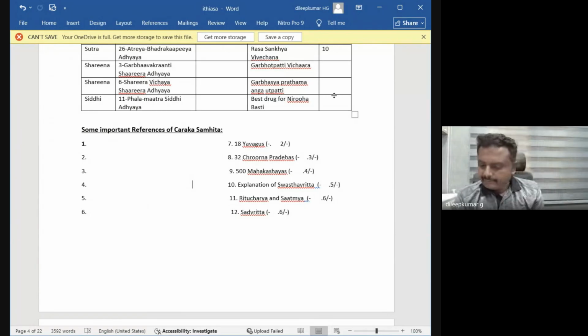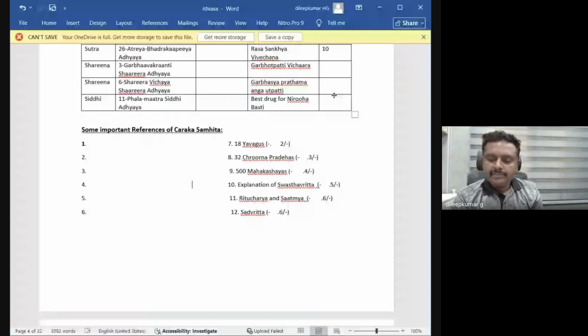It's a very important book for clinical practice and also for APGT. We can expect around 50 questions from Charaka Samhita. 50 questions into 4 becomes 200 marks. Minimum 50 questions, around 200 marks alone will come from Charaka Samhita.